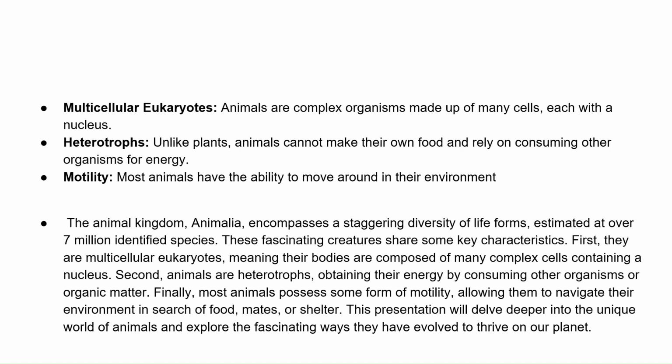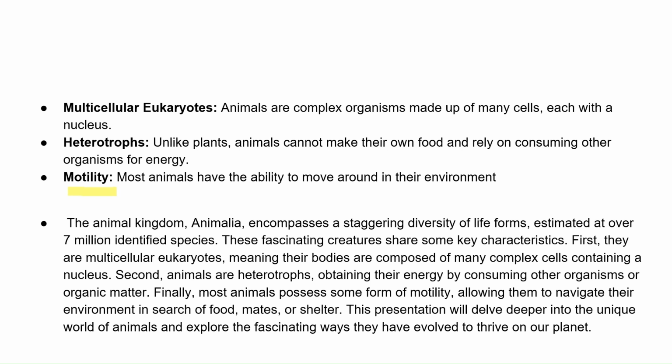Okay. So what is meant by motility here? Here we have the word motility. This means that animals have the ability to move around their environment. For example, Homo sapiens, that is nothing but humans itself. Humans have the ability to move around their environment. Now, Animalia encompasses a staggering diversity of life forms, estimated at over 7 million identified species. So we study these fascinating creatures and their key characters.